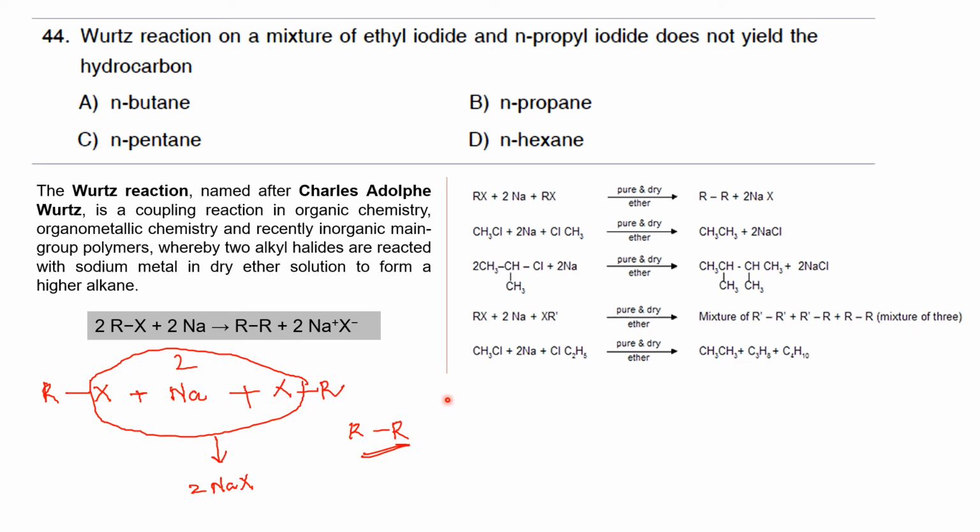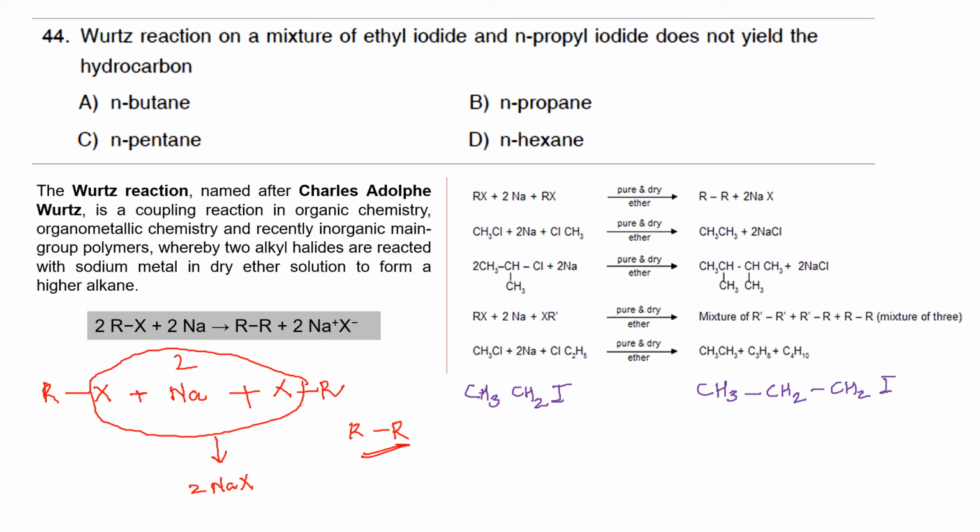Similarly, the question that we have been provided with is something like that. That is, we are having two different alkyl halides, ethyl iodide and propyl iodide. So we'll write the structure of these. The first one is ethyl iodide, and the second one is propyl iodide. Okay, these two are the structures.